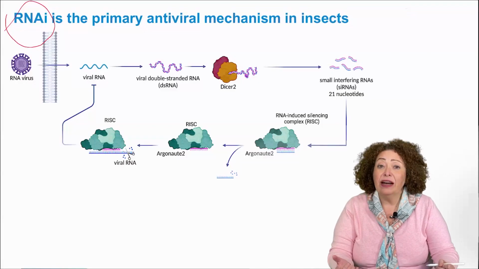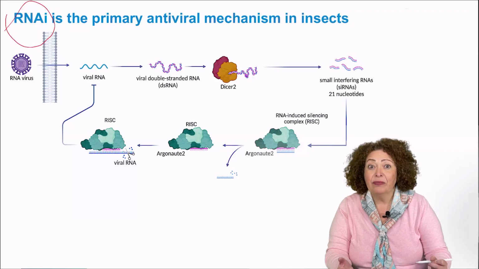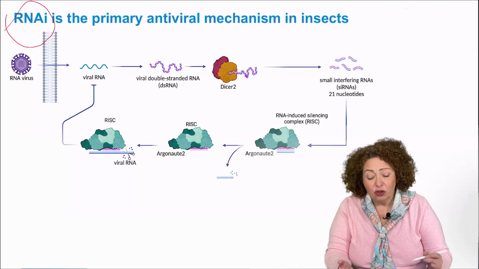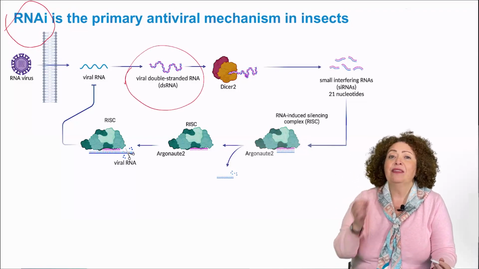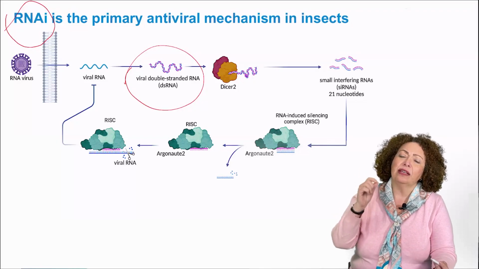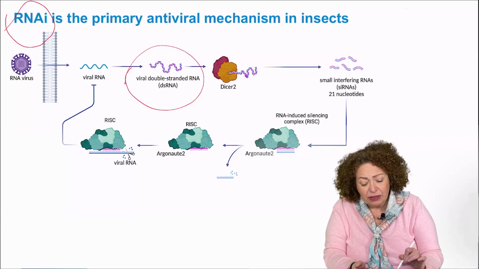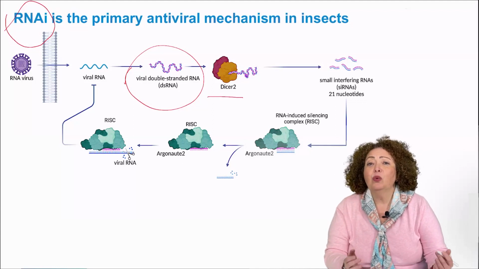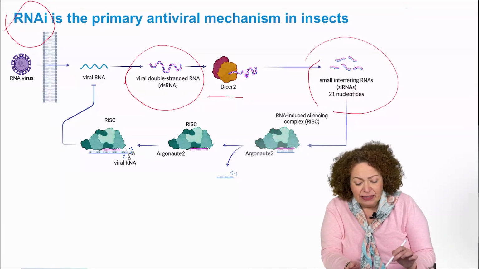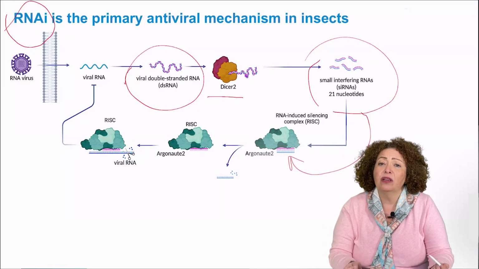How does this pathway defend insects against viruses? When an RNA virus infects the cell, we will have the viral RNA. The virus will replicate, which means that it will create replication intermediates of double-strand RNA. This double-strand RNA is always a danger signal that is telling the cell that there is a virus infection going on. So this double-strand RNA will be detected by an enzyme called Dicer that will dice it into small fragments called siRNAs.